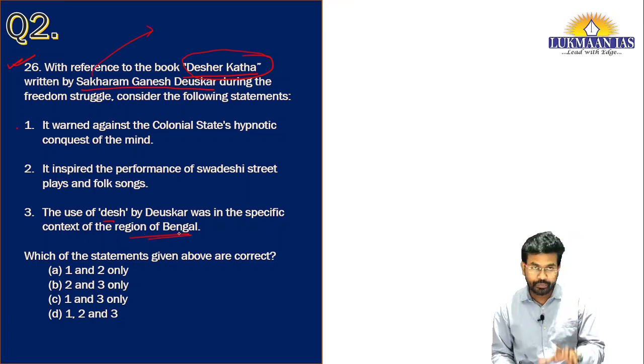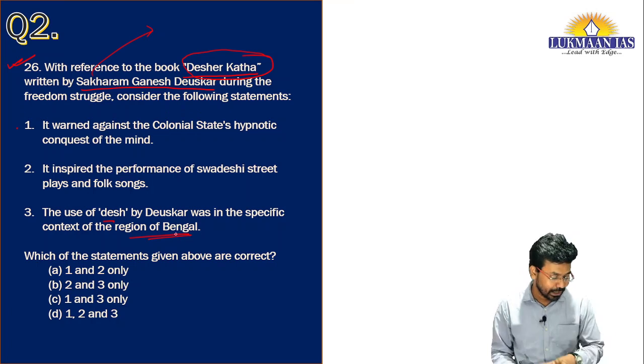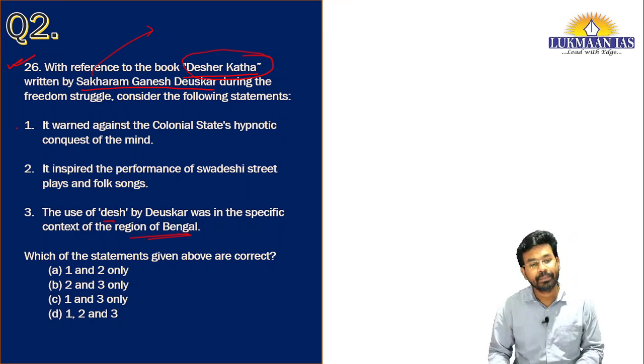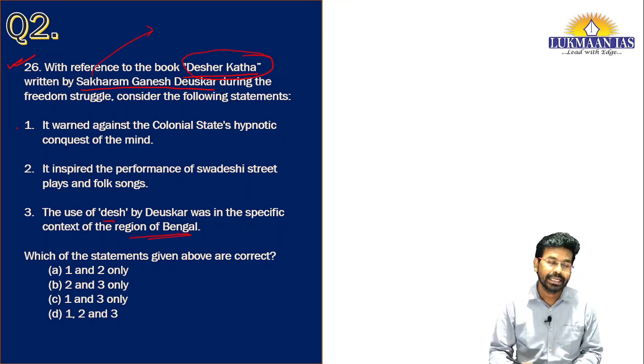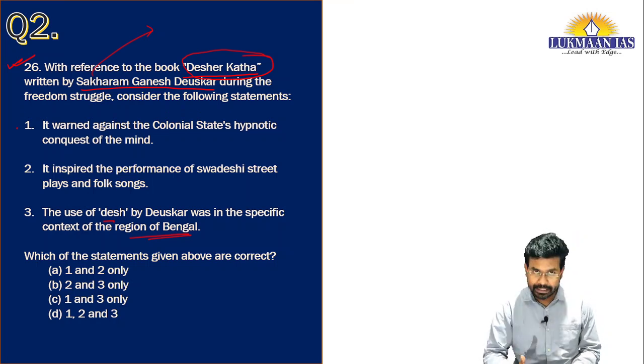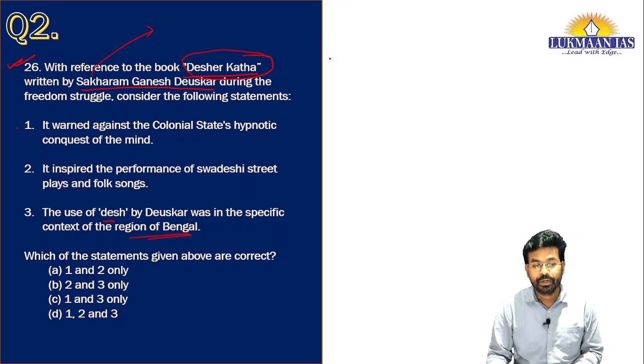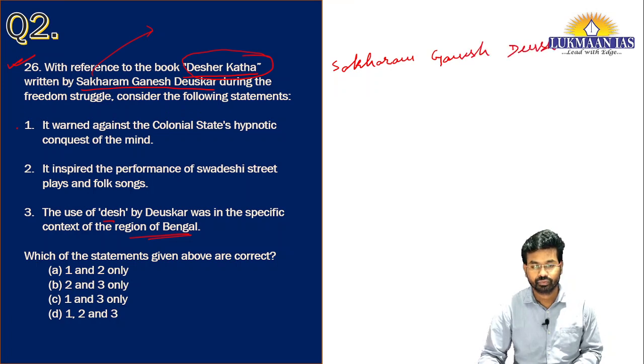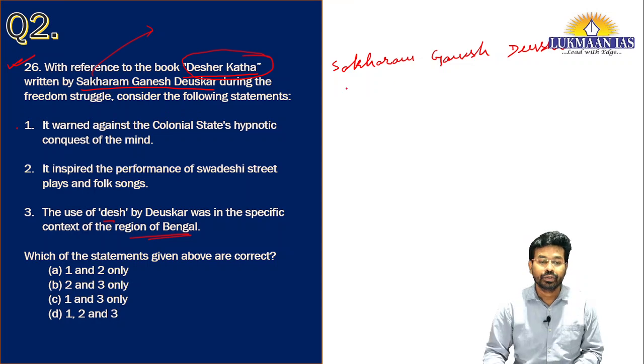So before we answer this question, we need to understand a little bit about Sakharam Ganesh Deuskar. Who was he and why had he written this book? Sakharam Ganesh Deuskar was a Marathi Brahmin.